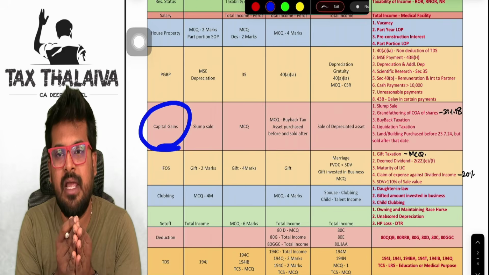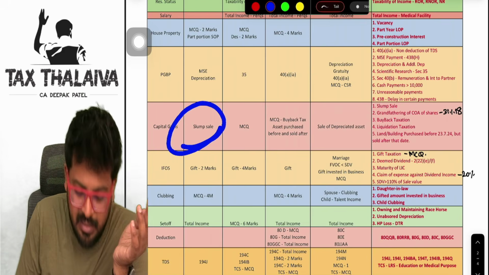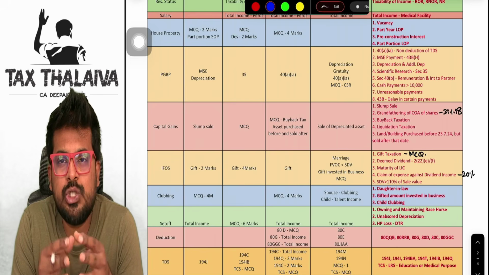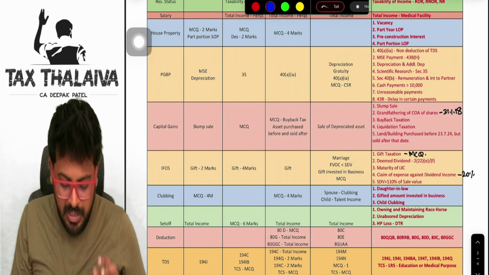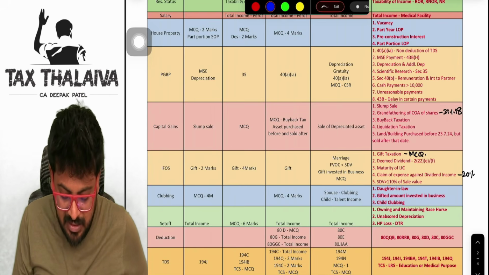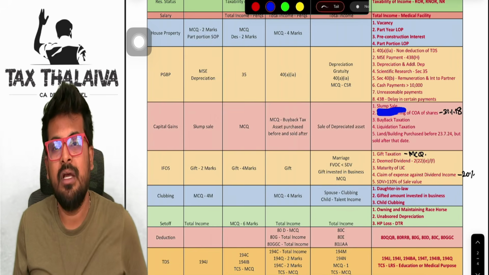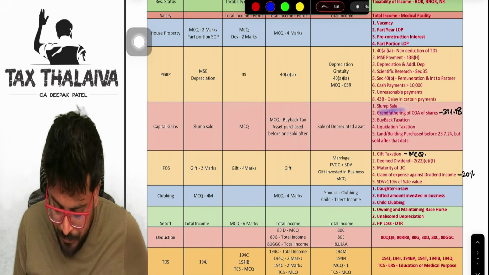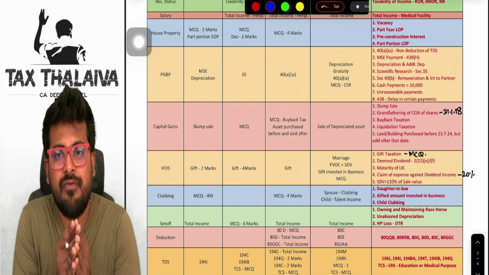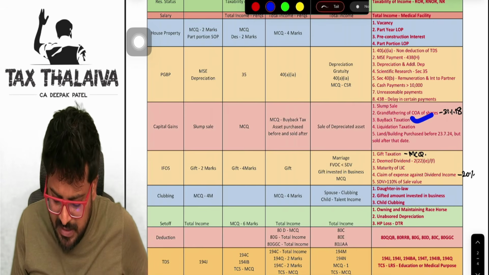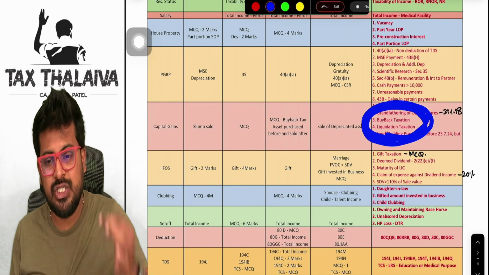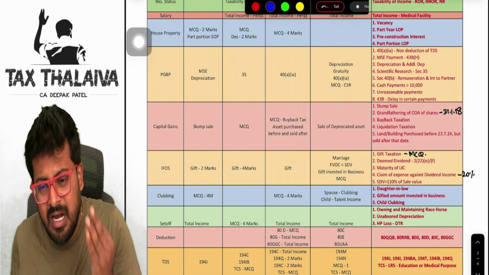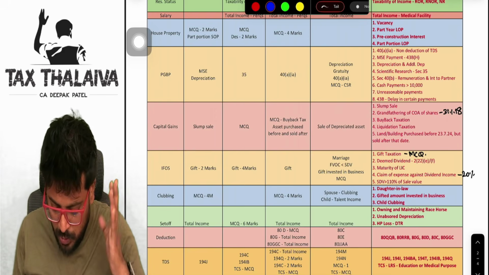Now coming to capital gains, guys, slump sale. If the ICAI wants to ask you a separate question on capital gains, the most preferable area is slump sale, and I think it has been quite a long time now. This time slump sale may be asked. And grandfathering of cost of acquisition of shares, buyback taxation, liquidation taxation, guys. There has been an amendment in buyback taxation and liquidation taxation, so pakka they may test you on this topic also.